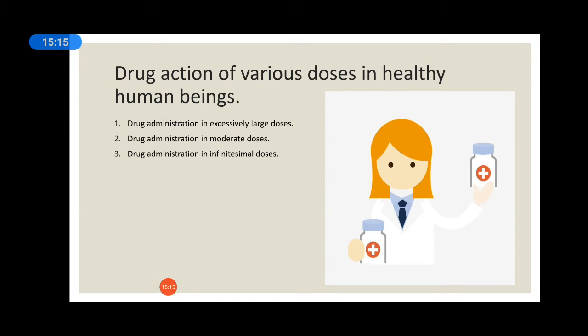Then about the drug administration in infinitesimal dose, Dr. Samuel Hahnemann always suggests to prescribe to administer the small dose, the infinitesimal dose. It never produces a secondary action except in idiosyncratic persons. Now, idiosyncratic persons means oversensitive persons. Okay, so when you are administering a drug in infinitesimal doses, it never shows the secondary action. It gives a gentle, harmless relief to the patient.